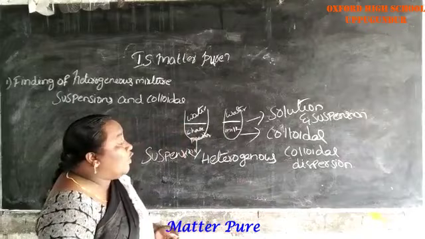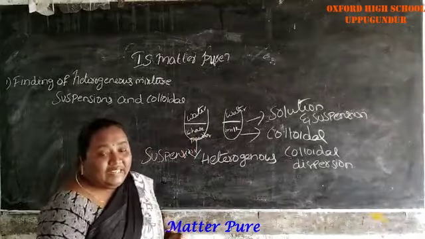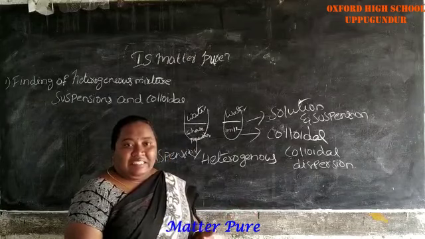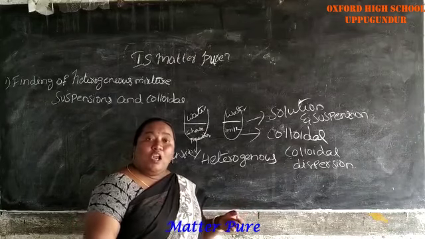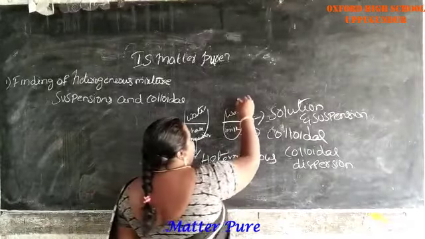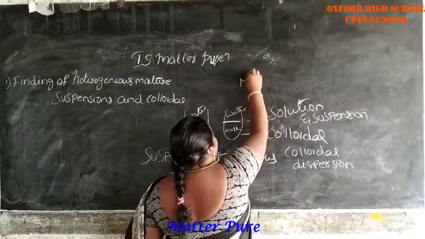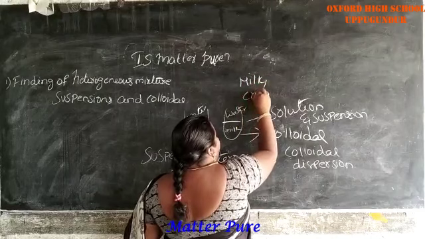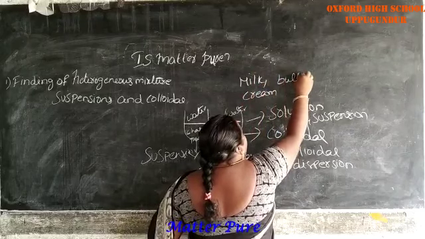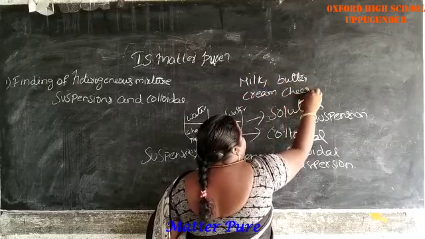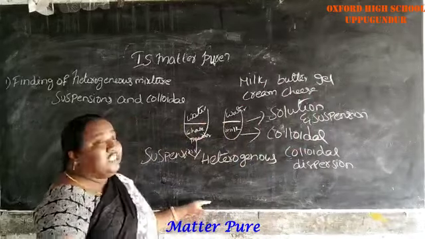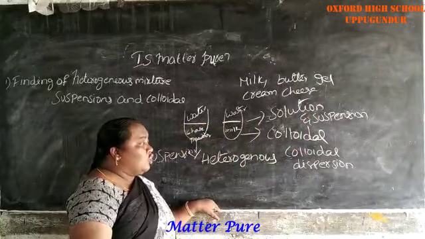Examples of colloidal solutions are milk, butter, cream, cheese, gel and wood polish. All are examples of colloidal solutions.